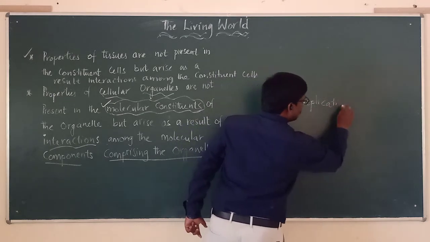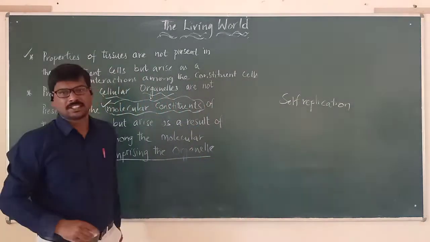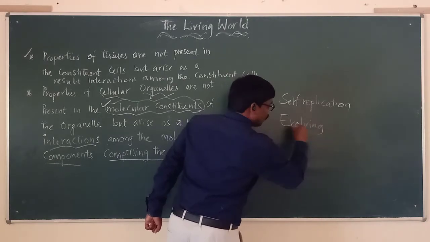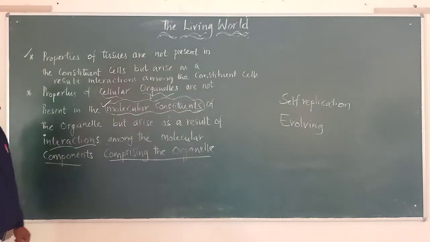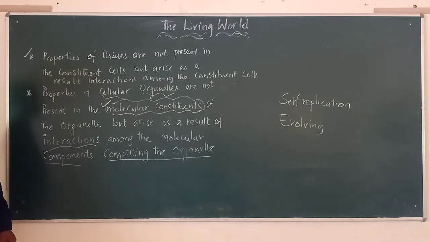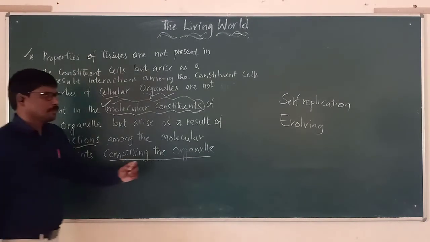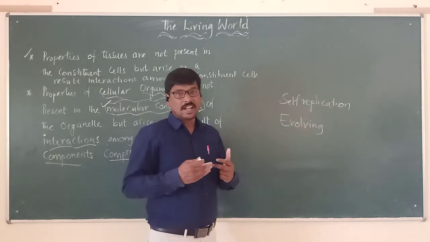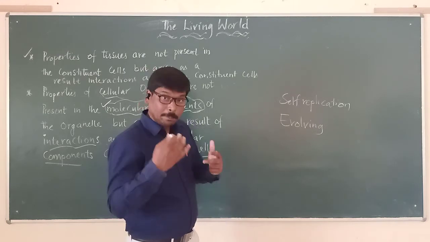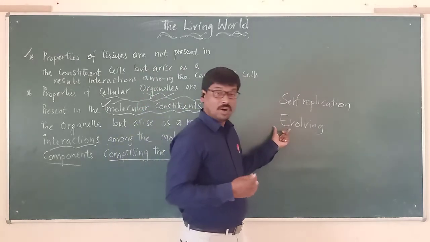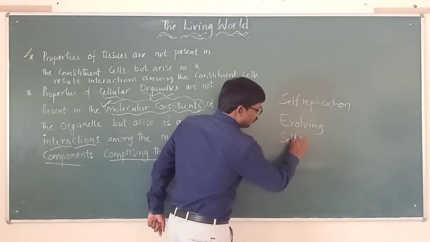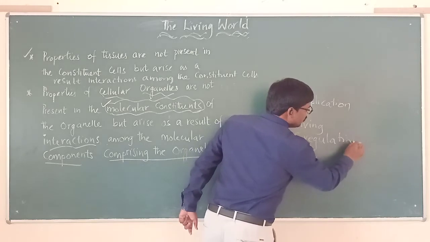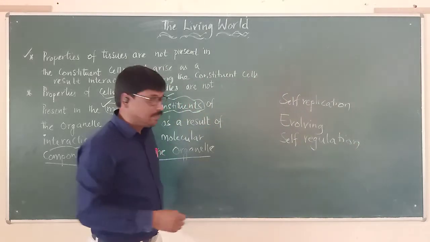Okay, for its evolving, self-replication is very important, we say. So let us remember that for any organism, interactions are very important, and these interactions at higher levels of organization help an organism for its self-replication, evolving, and also for self-regulating, or self-regulation. All these are very important.